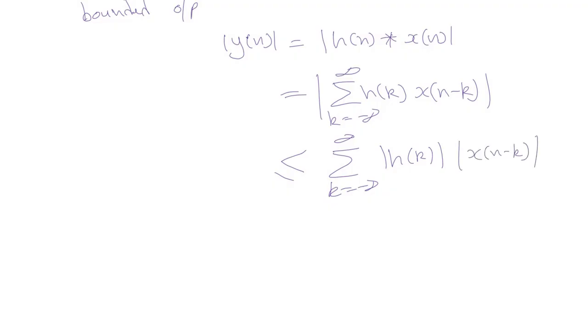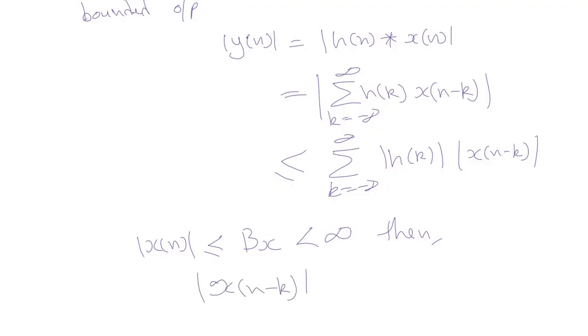Now to check the bounded condition, if we assume the input to be bounded, let's say the bound on the input is b of x, which is less than infinity, then we can say that x of n minus k, the shifted version of the input, its modulus will also be less than or equal to b of x.